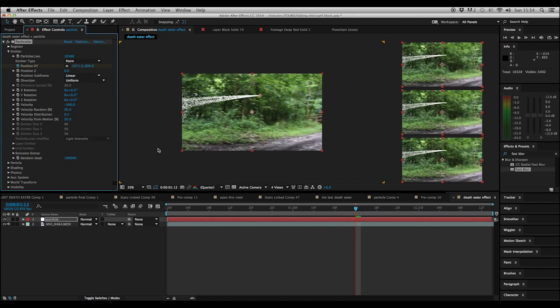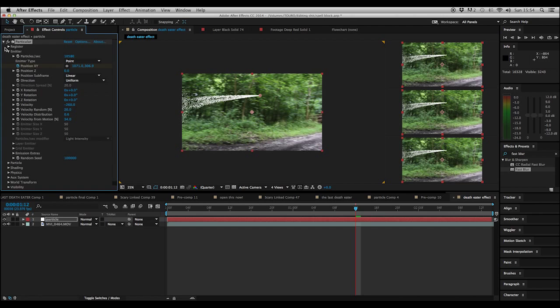Don't worry about this whole thing here, we'll sort that out a bit later. You can then tweak all these, velocity from motion, whatever. It's whatever suits you, to be quite honest. Alright, there we go. Okay, so some people can go directional, I don't know. I personally prefer uniform.